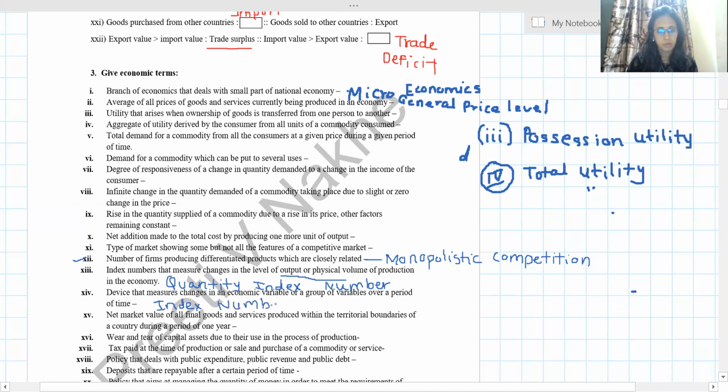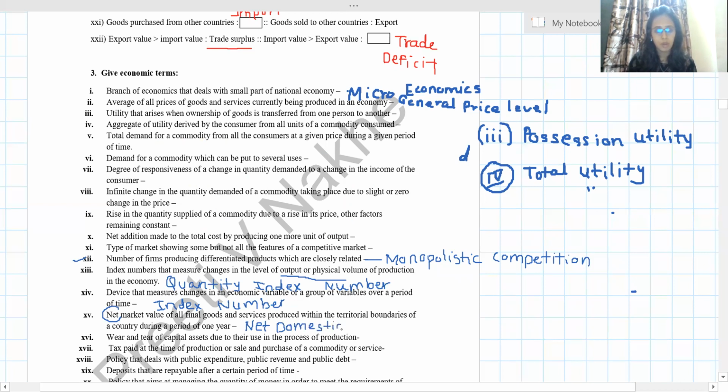In the introductory part of the index number chapter, chapter 6, they have given this sentence. Then see, the net market value of all final goods and services produced within the territorial boundaries of a country during a period of 1 year. They are talking about a net figure. So net domestic product.